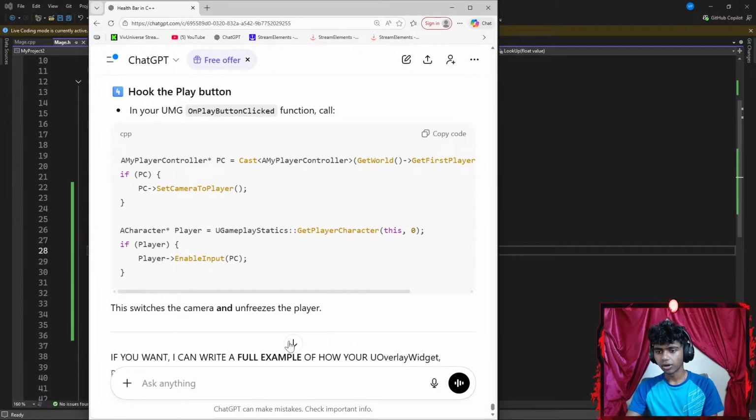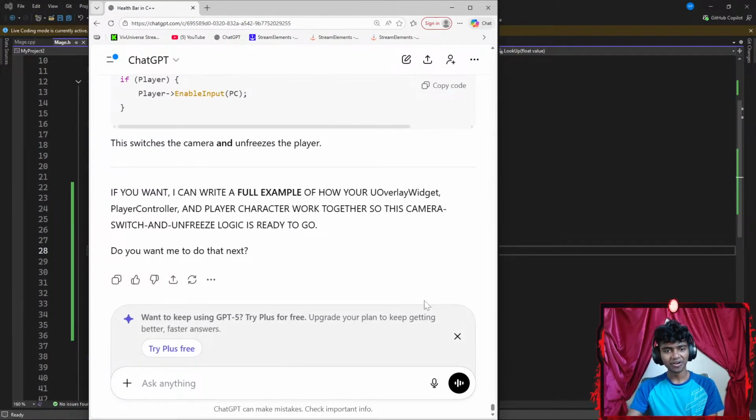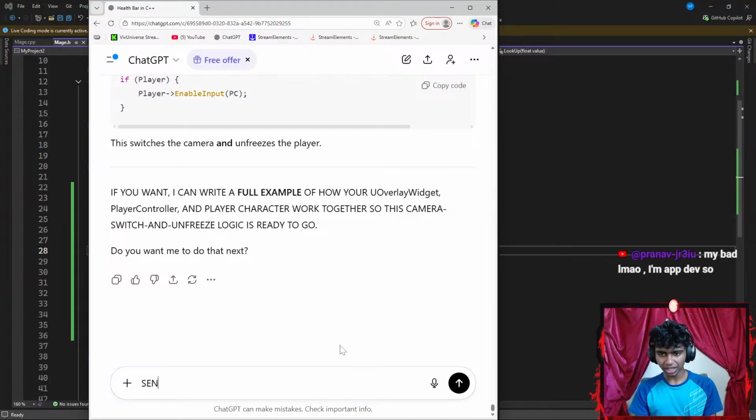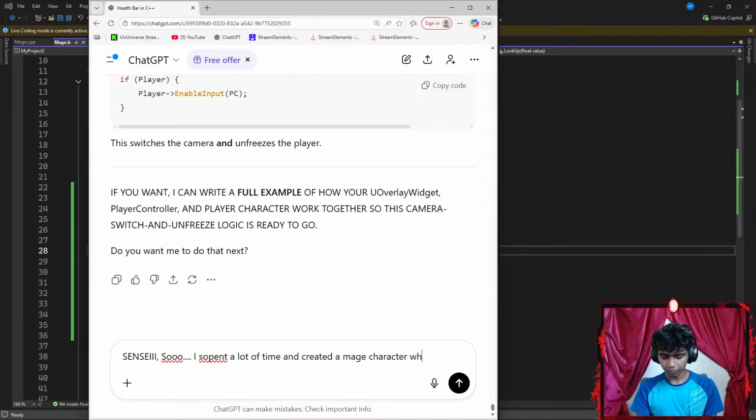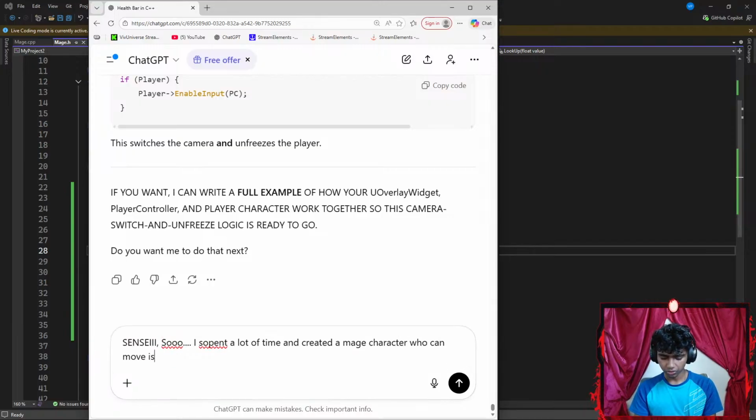Okay, let's see. Okay, my bad about app dev. So, oh, I see that actually sounds kind of cool. Okay, that's it. Let's say something like, I spent a lot of time and created a character, a mage character who can move using WASD.